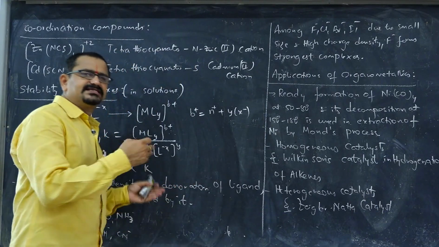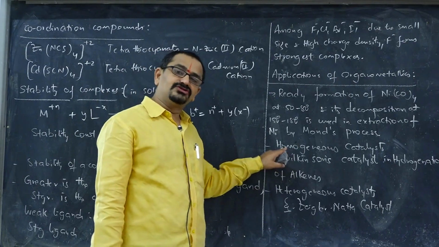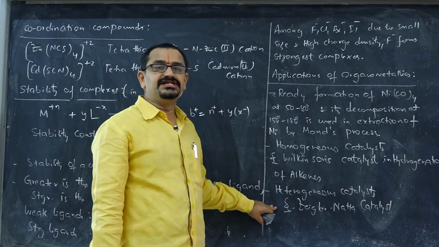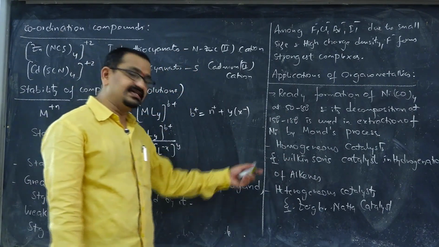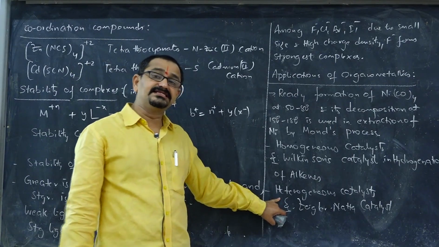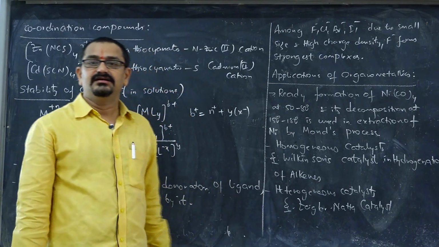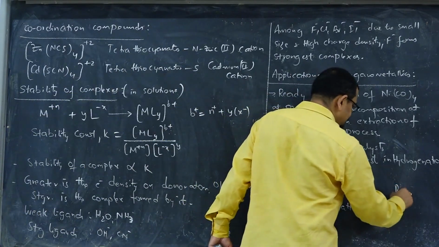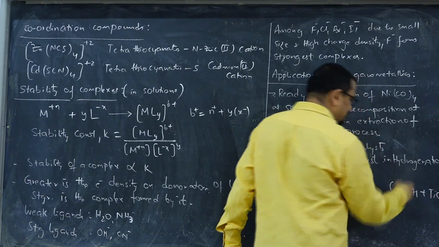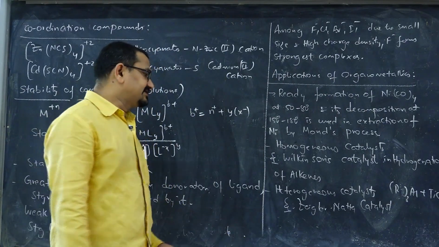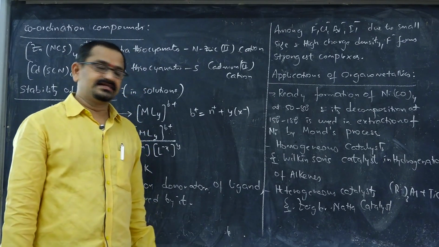Similarly, these complex salts also have wide application in the catalytic field. They can be used as homogeneous catalysts as well as heterogeneous catalysts. The best homogeneous catalyst example is Wilkinson's catalyst in the hydrogenation of alkenes. Similarly, heterogeneous catalyst means, in the polymerization of alkenes, the Ziegler-Natta catalyst, trialkyl aluminum and titanium tetrachloride. Actually, the ethyl group will be employed here. Triethyl aluminum and titanium tetrachloride is one of the best examples for heterogeneous catalysis.